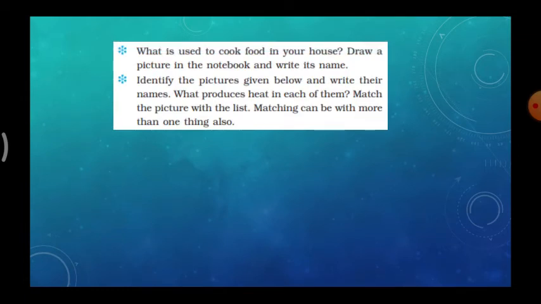What is used to cook food in your house? Draw a picture in the notebook and write its name. This is your homework, children.